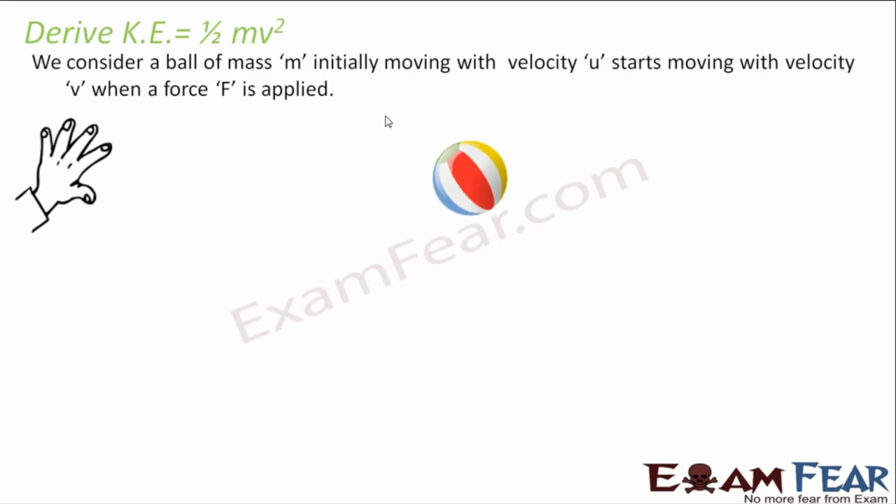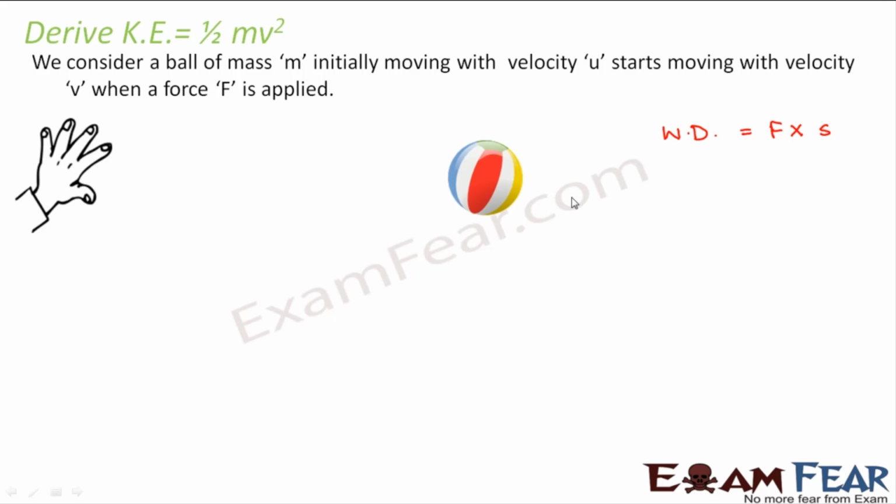Initially it was moving with some velocity u. On application of force it started moving with velocity v. So how much is the work done on this ball? Work done is given by force multiplied by displacement. Now this work done actually causes a change in velocity from u to v. Now since the velocity is changing with time, that means there is an acceleration involved.